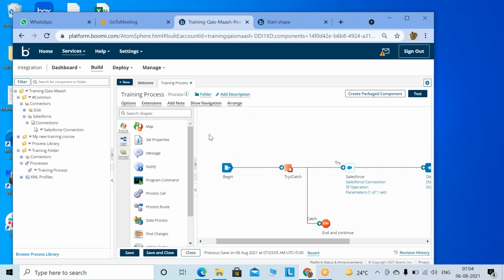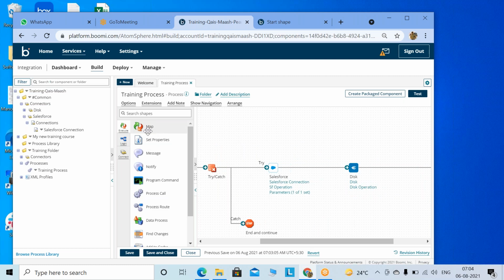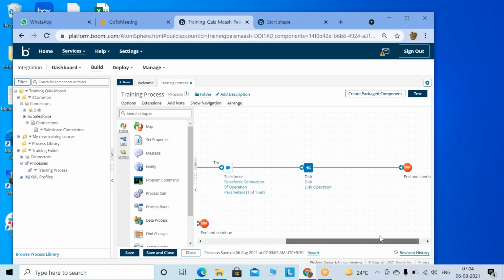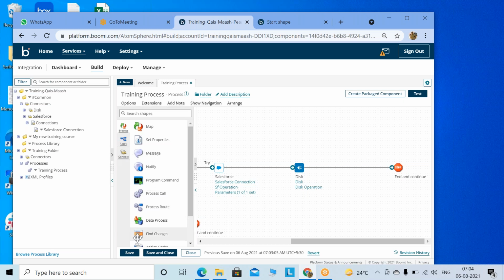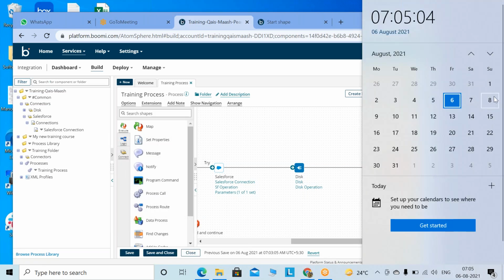The way we slowly started making the process, I have told you. Tomorrow I'm going to discuss this map shape, and then slowly I'll introduce all the shapes, how to configure them, what is the use, and when you are going to use them. Along with that, we'll give you the best practices as well. We'll continue from tomorrow. Tomorrow is Saturday, Sunday, and I'm not available, so we'll continue from Monday.